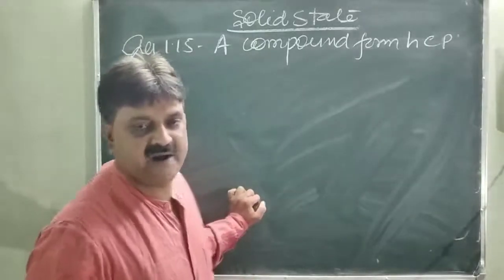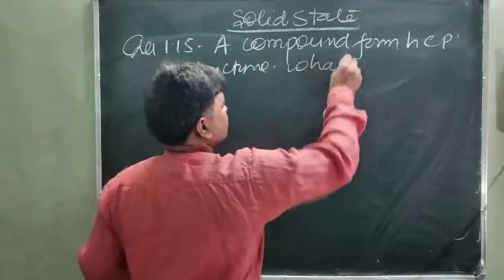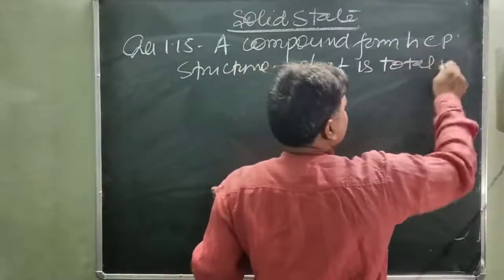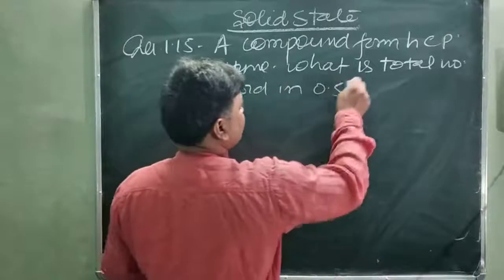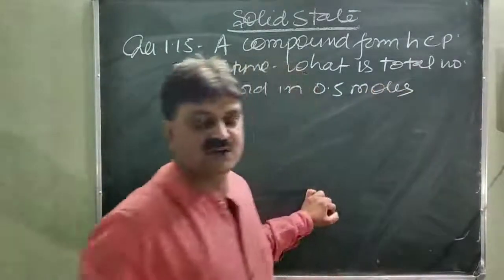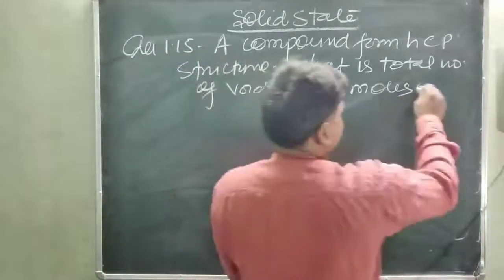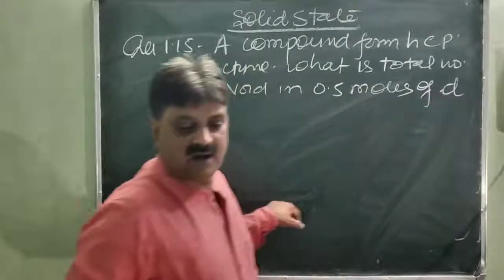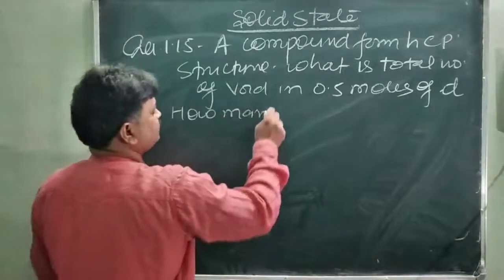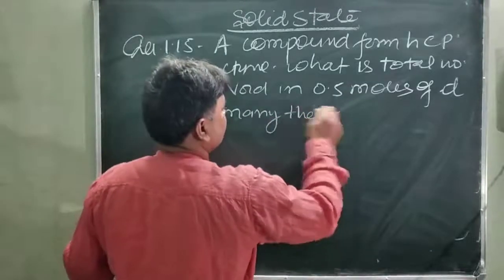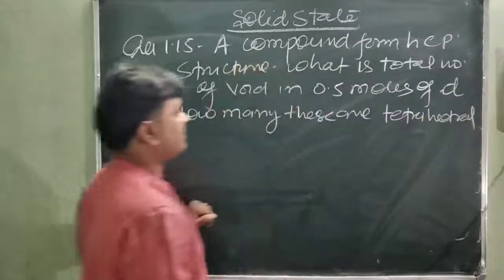What is the total number of voids in 0.5 moles of it, and how many of these are tetrahedral voids? Tetrahedral voids, how would you calculate?